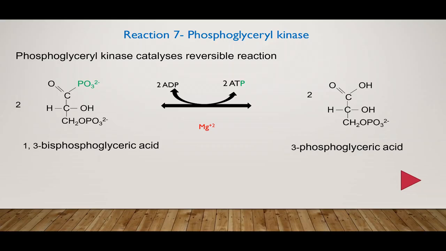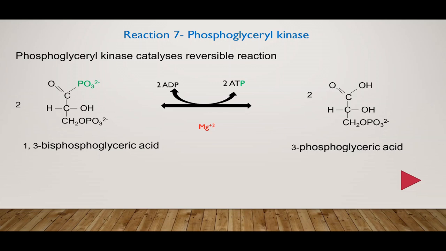Now the next reaction, that is the seventh reaction, involves synthesis of ATP. This is the first reaction of energy yielding phase which produces ATP. Now, since two molecules are reacting everywhere, here you can see that two molecules of 1,3-biphosphoglyceric acid are going to donate the phosphate group to ADP so as to synthesize ATP.